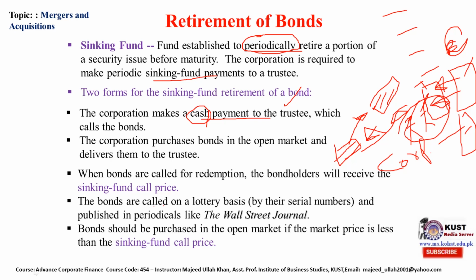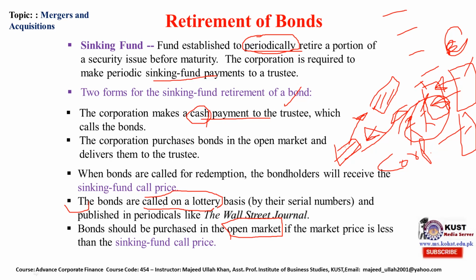Not all bonds, meaning one quantity of the bonds, so how will they determine which bond should be called first? It is on a lottery basis. It is published in periodicals like the Wall Street Journal that these are the bonds which will be called back by the company. Bonds can also be purchased in the open market.